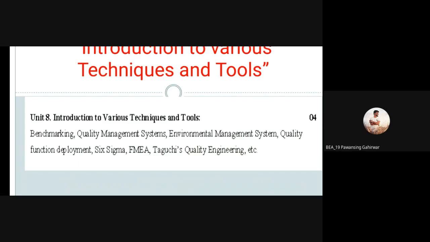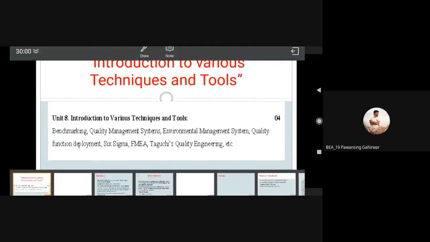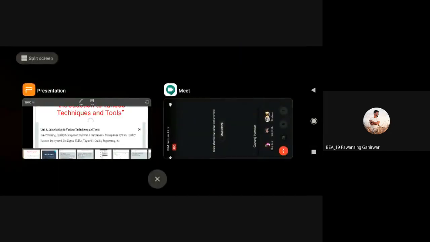How to implement those techniques in industry? What is the basic requirement of that industry? What is the input? What is the output? What is the procedure? Basic information we will discuss in this chapter. There are a number of techniques, and we will try to study all of them. So let's start with technique number one, benchmarking.